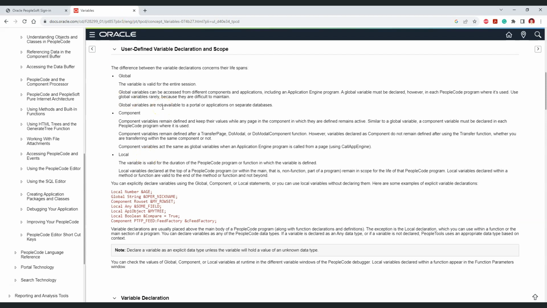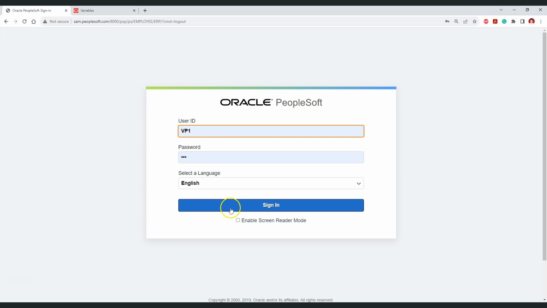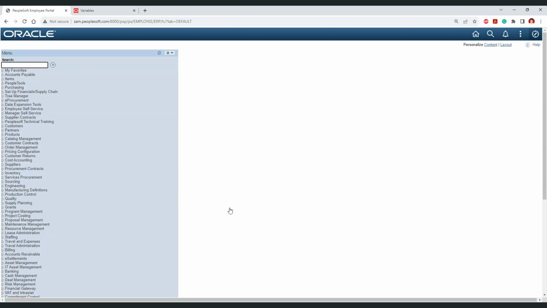Global scope means the variable will be available for the entire session. For example, if we log in to the PeopleSoft system, then we are starting a PeopleSoft session. Now if we declare a variable as global, then as soon as the session starts, the variable will be accessible and available across the whole PeopleSoft system.